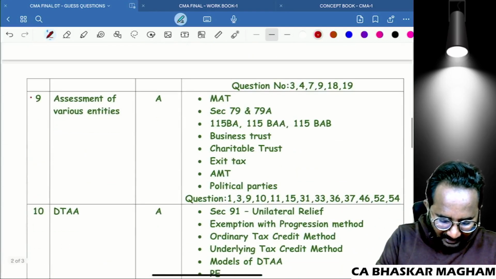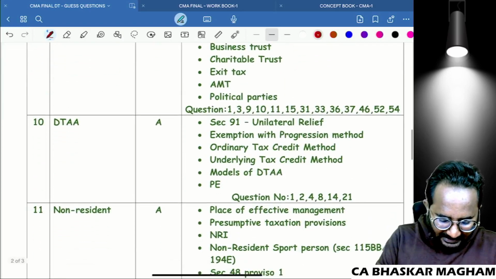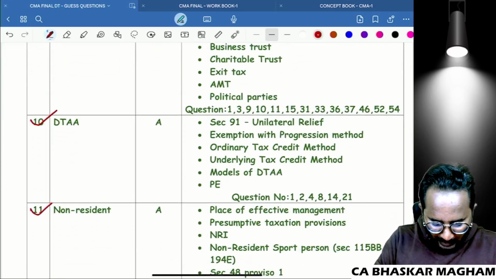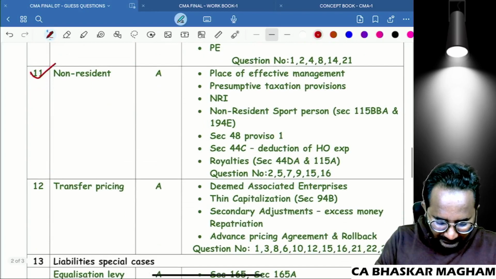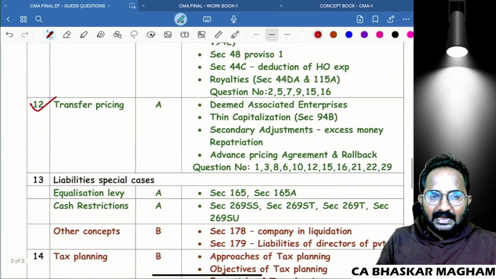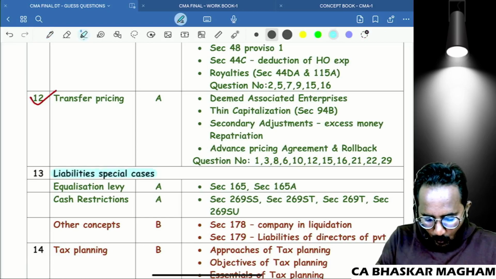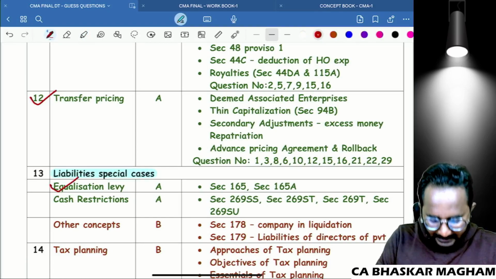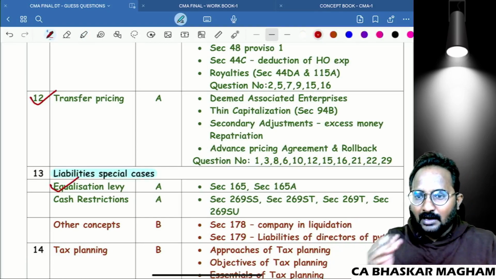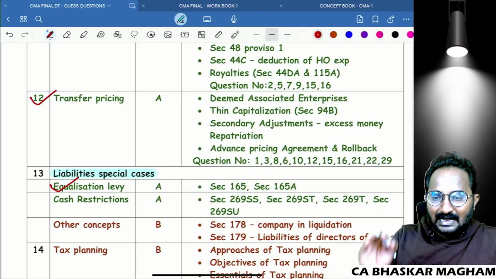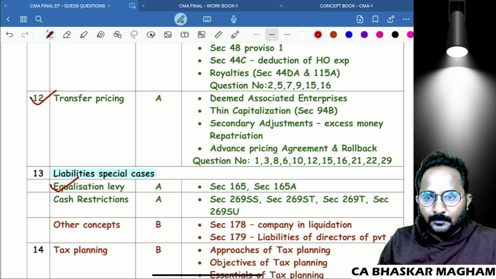Next, assessment of various entities, DTAA, non-resident, transfer pricing. Next, in liabilities in special cases chapter, only the equalization levy part. So these are the chapters covered under A category in my point of view.